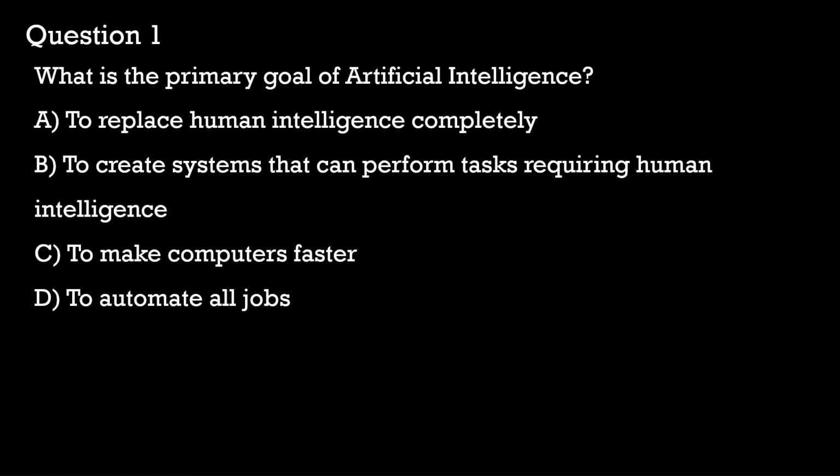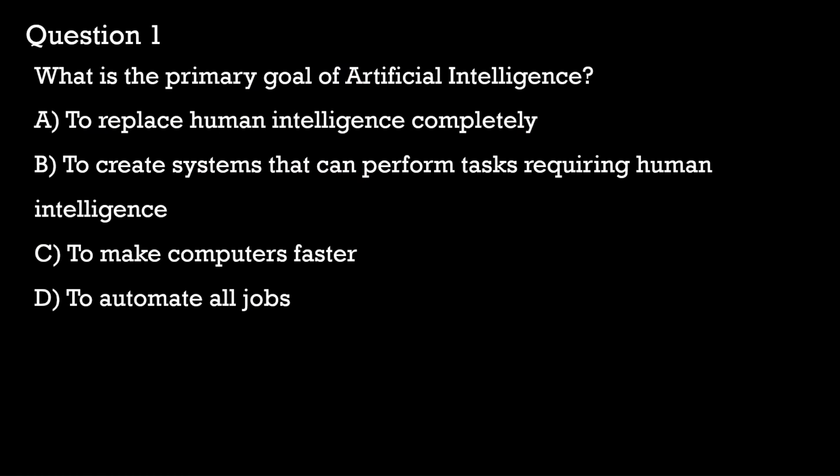Looking at option A, that would be incorrect because artificial intelligence is not meant to completely replace human intelligence, but rather to augment and assist it. In option B, the primary goal of artificial intelligence is not to replace human intelligence, but to develop systems that can simulate human cognitive abilities such as reasoning, problem solving, learning, perception, and language understanding.